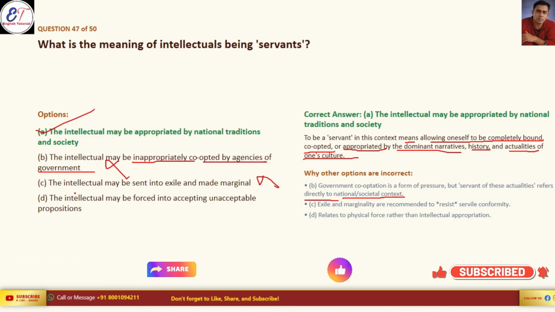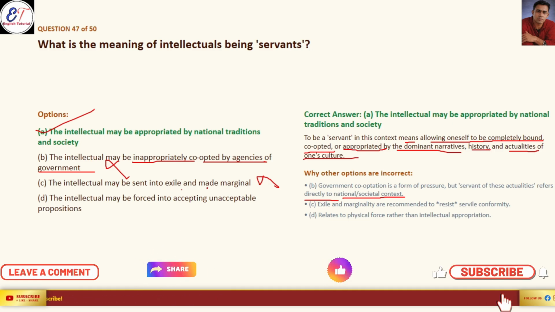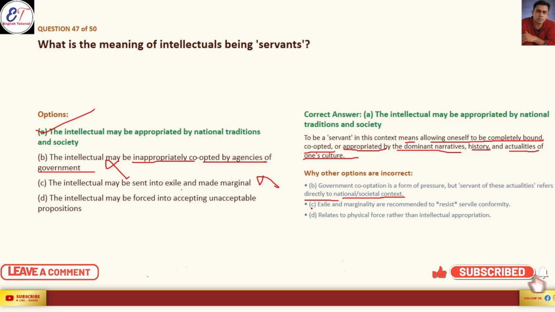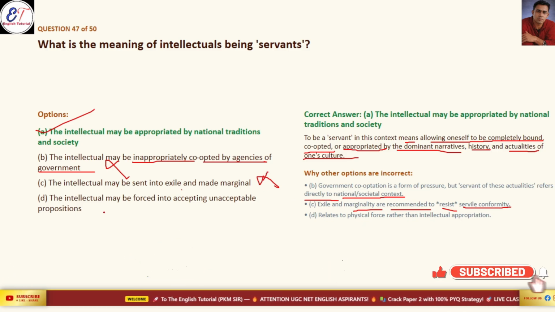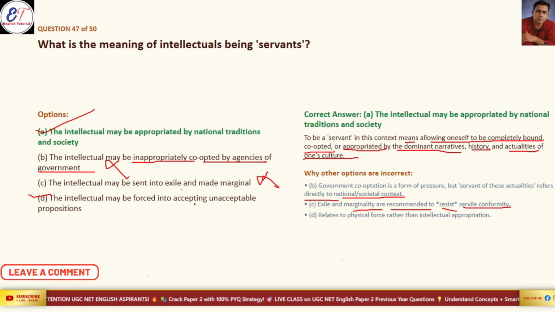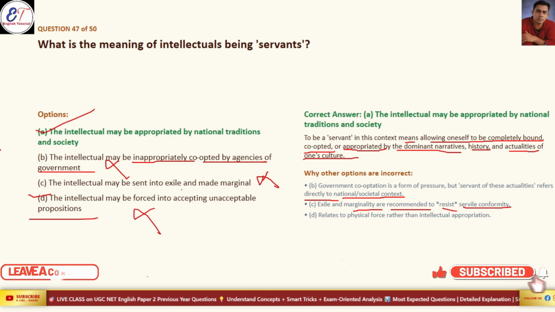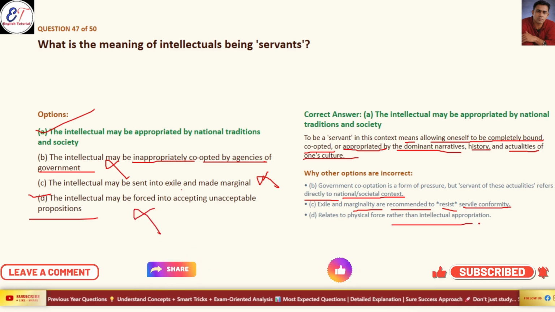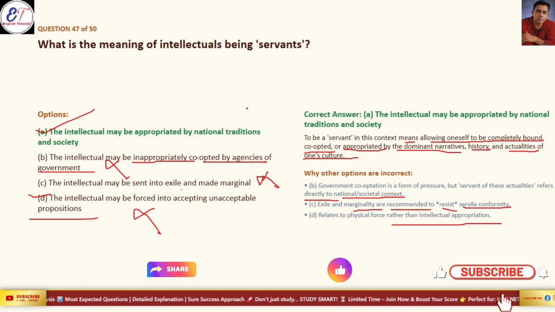Then option C: the intellectual may be sent into exile and made marginal. Exile and marginality are recommended to resist servile conformity. So this is why option C is the wrong answer. Then option D: the intellectual may be forced into accepting an unacceptable proposition. This one is also wrong, because it relates to physical force rather than intellectual appropriation.